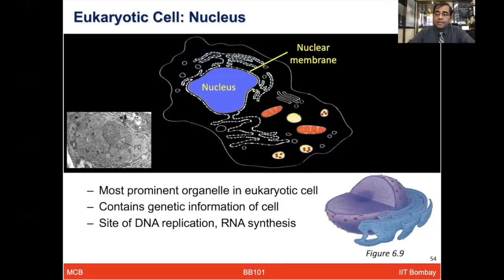And the nucleus is the storehouse of all the genetic material. Therefore, it also provides a site for DNA replication to happen. RNA synthesis can happen over there. So all of these are important activities which are governed from the nucleus.